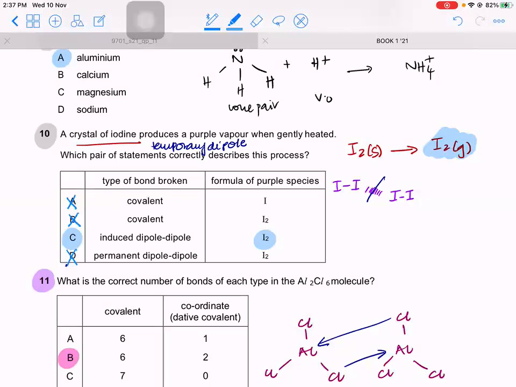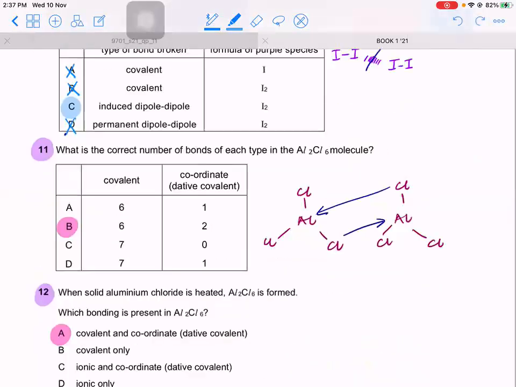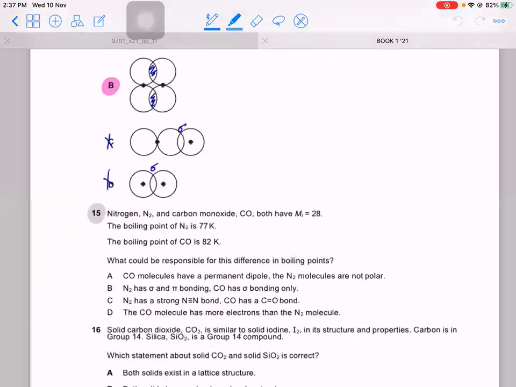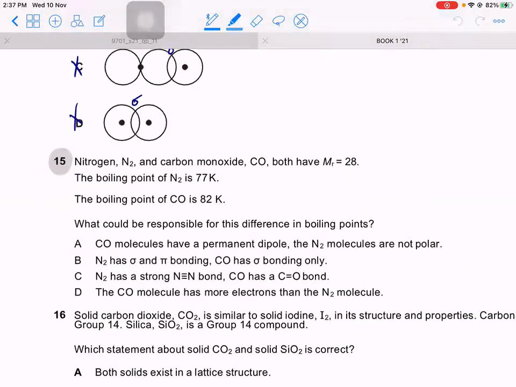Clear? Yes? All right. Question number 15. Nitrogen and carbon monoxide both have Mr 28. The boiling point of nitrogen is 77 and carbon monoxide is 82. What would be responsible for this difference in boiling point? So you know that boiling point also depends on what? It depends on intermolecular forces. Yes? Now let's see the intermolecular forces in nitrogen and carbon monoxide.